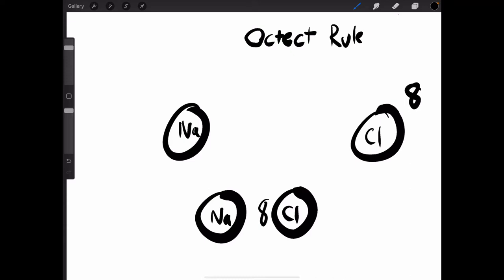Right? So, now they are both bonded. This is called an ionic bond. An ionic bond is when greater forces and lesser forces of electrons are attracted to each other by giving away and getting the electrons.